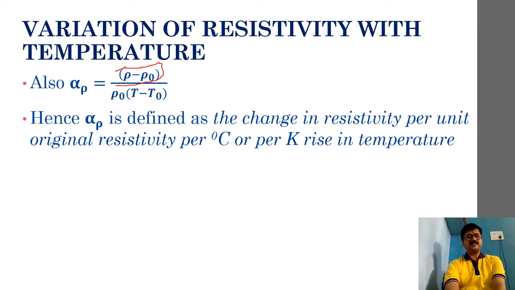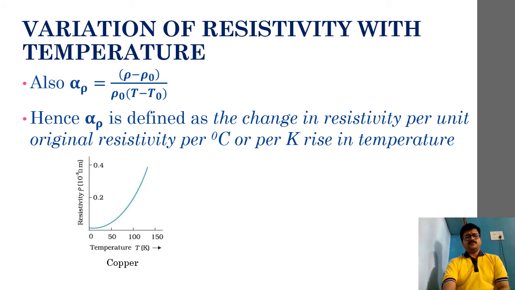See here, change in resistivity per unit original resistivity, then per degree Celsius or per Kelvin rise in temperature. So if you just notice these three in tandem in the equation, then you will understand how easily this definition can be remembered. Okay, fine.